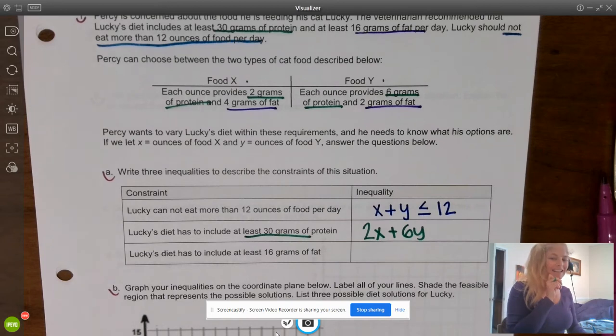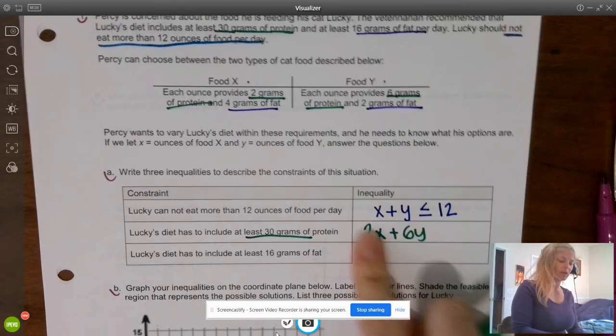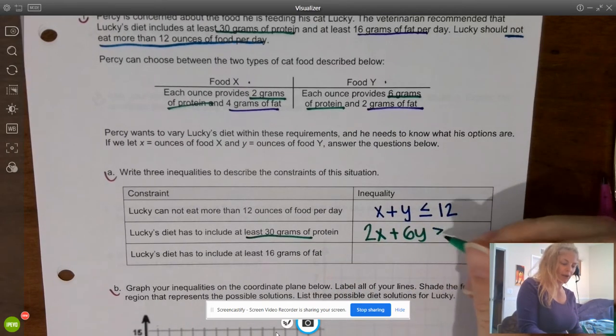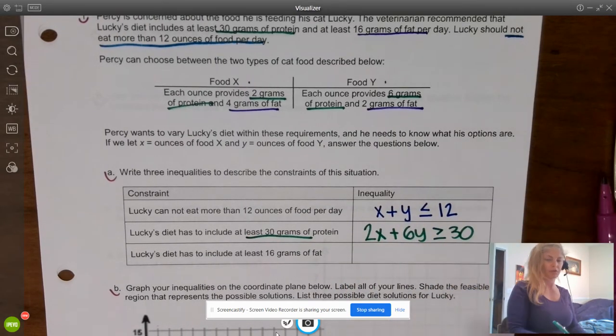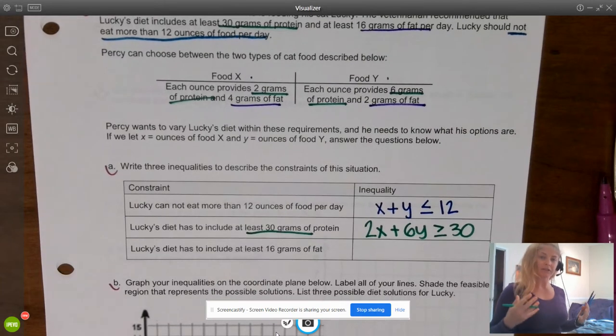At least 30 grams. So could we give 30 grams? Yes. Could we give less than 30 grams? No. Can we give more than 30 grams? Yes. So this amount that we added up is greater than or equal to 30. It's really nice to have that conversation with yourself. Can I have equal to it? Can I have less than it? Can I have more than it?